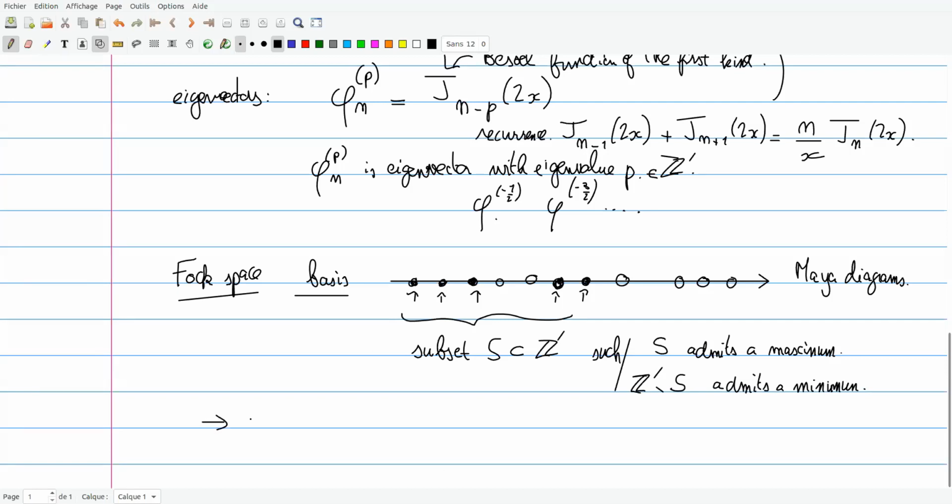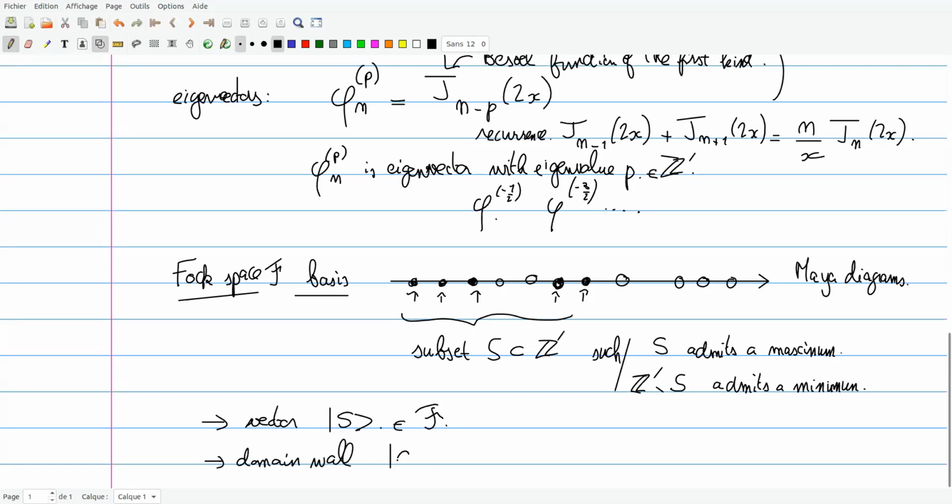The letter I will use for these sets will be S, and from this you associate a basis element, a vector, which I will denote with a ket, in Dirac notation. This will be a vector in my Fock space F. All the vectors corresponding to Maya diagrams form a basis of F. In particular, I have what we could call either the vacuum, or maybe better the domain wall state.